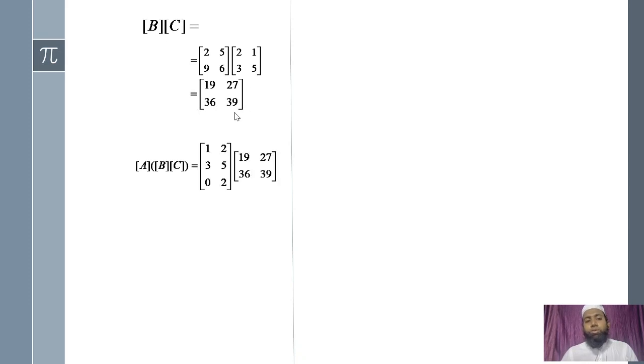Now, we'll multiply A to this matrix. So, A is this one, 1, 2, 3, 5, 0, 2, and this one, 2 by 2 matrix. But before applying the multiplication, पहले हमको check करना पड़ेगा whether the matrix multiplication is possible or not. Order of this matrix 3 by 2. Order of this matrix 2 by 2. तो matrix multiplication में number of columns of the first must be same as the number of rows of the second. पहले मैट्रिक्स में जितने कॉलम हैं उतने ही रो दूसरे मैट्रिक्स में होने चाहिए.